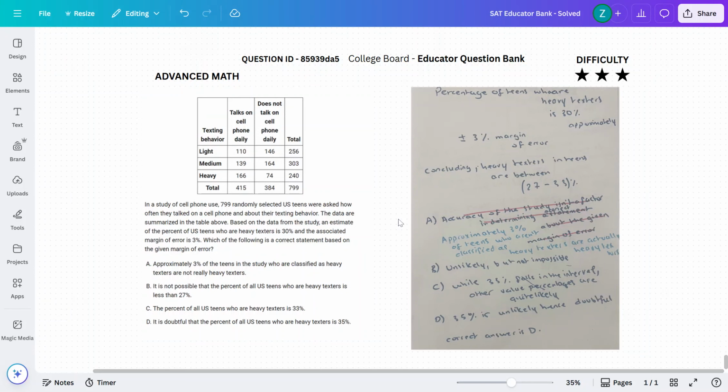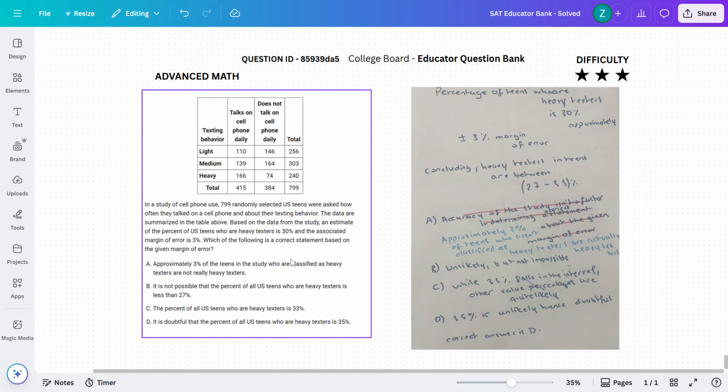So in some cases, that would mean that approximately 3% of teens aren't heavy texters. At the same time, there could be 3% more teens who are heavy texters. Obviously, this is done from a study, from a small sample and projected onto a bigger population, which is US teens. So if we're going to the options here, we're just going to go by process of elimination.